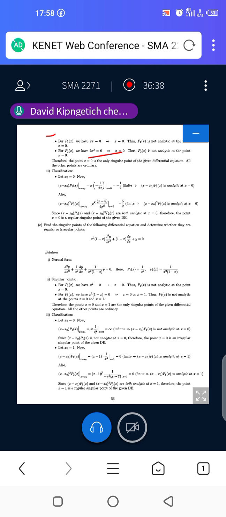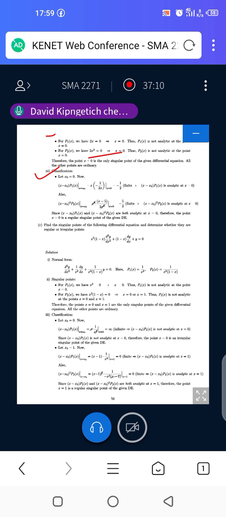So we normally refer to the point x equal to 0 as the singular point of the given differential equation. All the other points are ordinary apart from x equal to 0. So we need to classify.